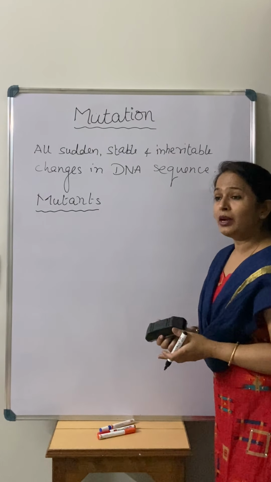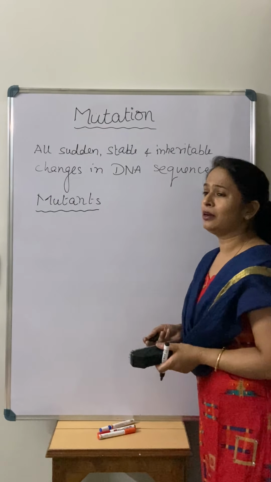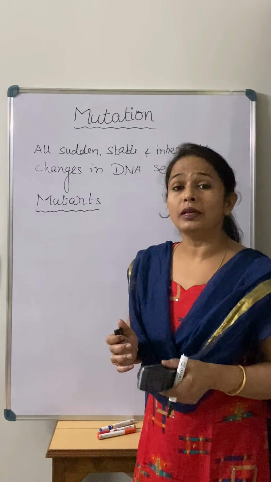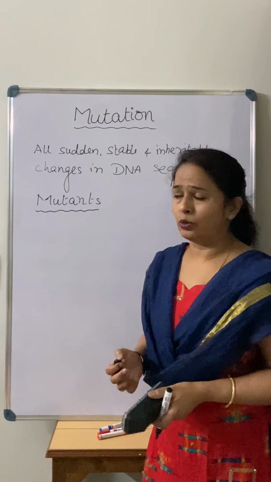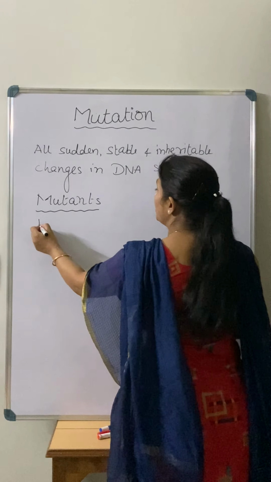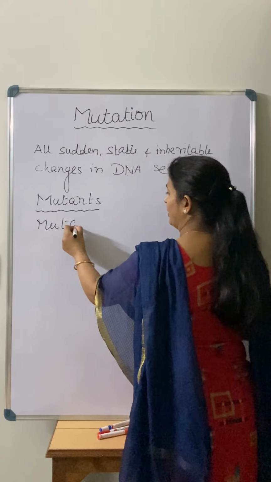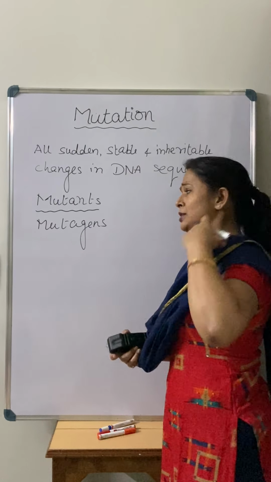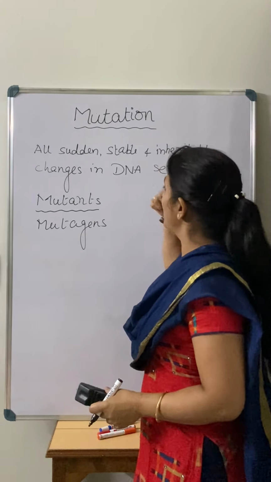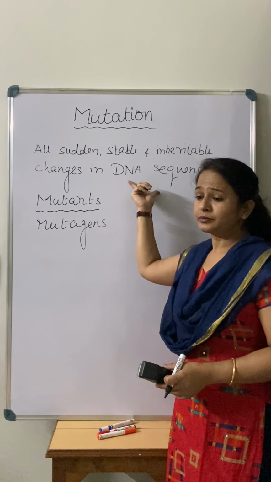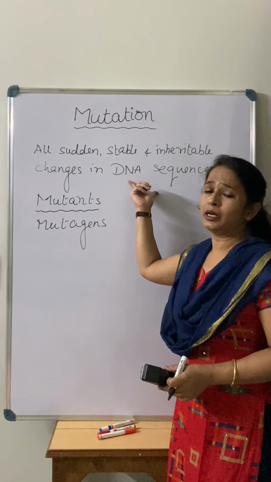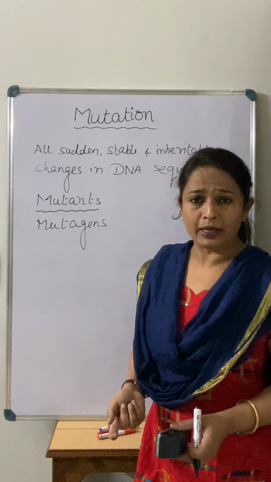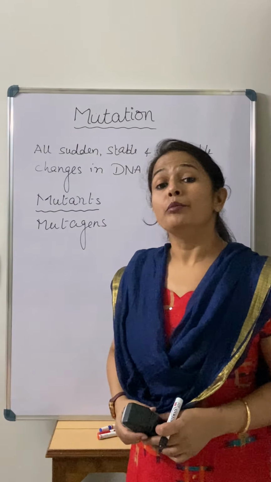And the factors, any physiological factor, any chemical factor, any environmental factor, due to which the mutation takes place in the genome, we call mutagens. It may be X-rays, it may be any chemical, physical and environmental change that takes place in the genome or in the DNA sequence of any organism, and due to that in the coming generation or in that organism also there is a sudden change, and that we call a mutation.